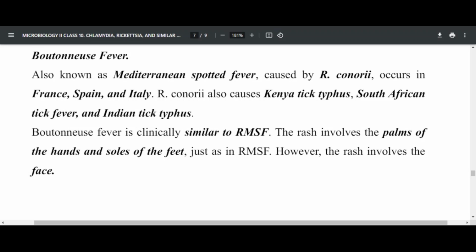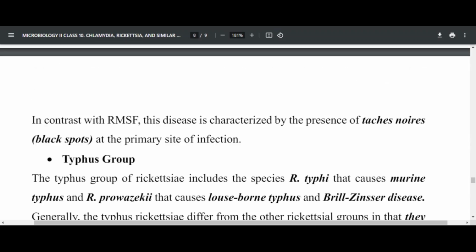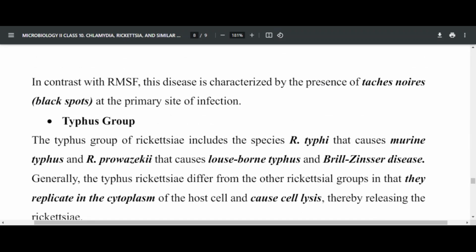Boutonneuse fever is normally similar to Rocky Mountain spotted fever, but the difference is that the rash involves the palms of the hands and soles of the feet, just as in Rocky Mountain, but the rash involves the face as well. The face is not involved in Rocky Mountain spotted fever. In contrast with Rocky Mountain, the disease is characterized by the presence of tache noire. Tache noire means black spots, at the primary site of infection.